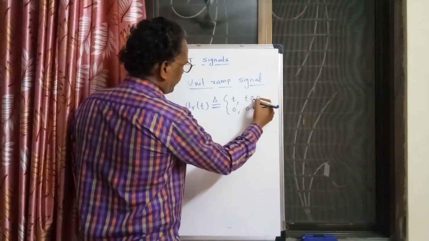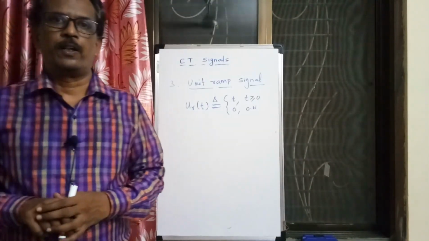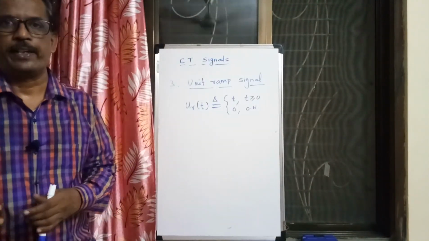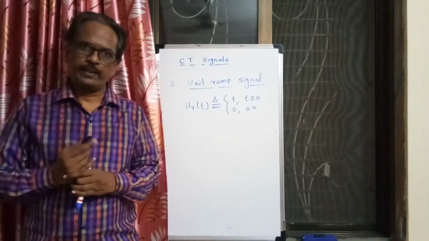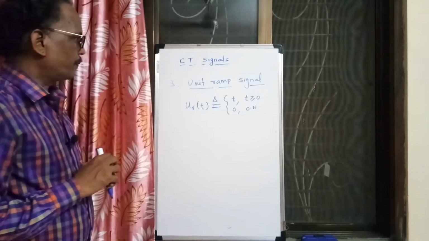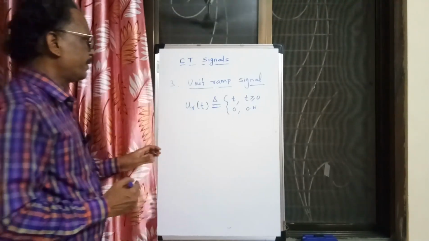You can include this equality or discard it. Either way the result is the same, and the addition of one point in the continuous domain does not create any problem, because the integration of a single point is 0. So u_r of t is equal to t when t is greater than or equal to 0.